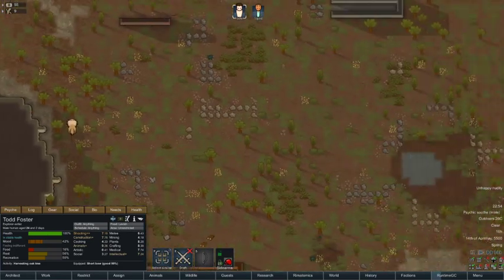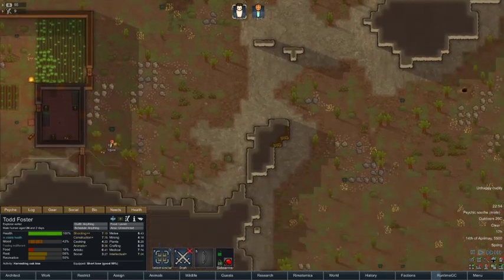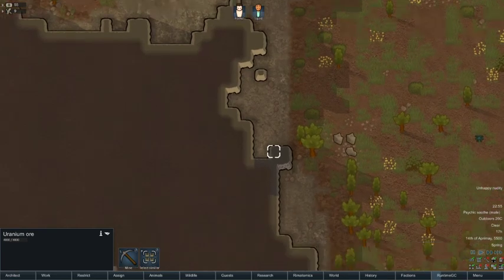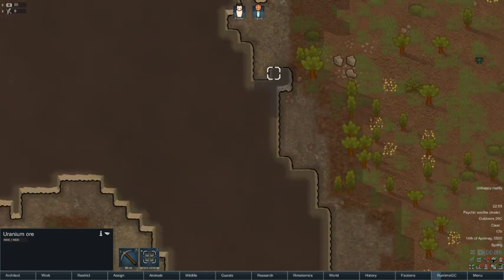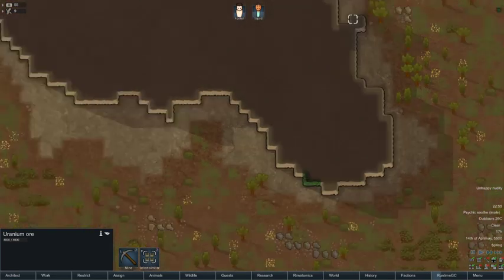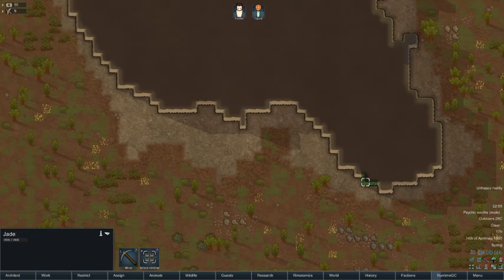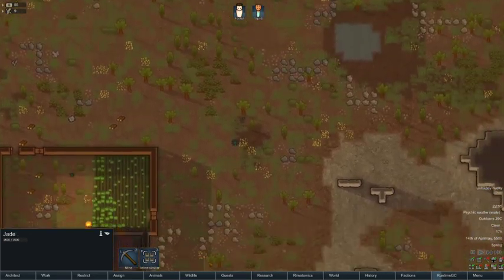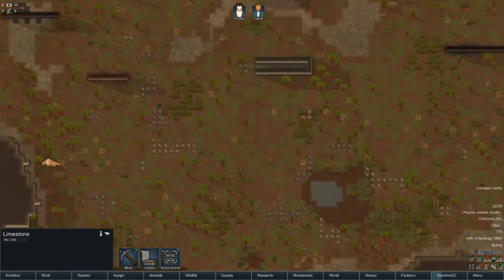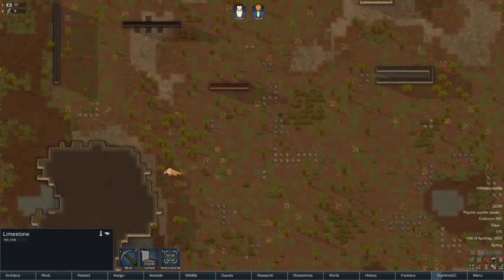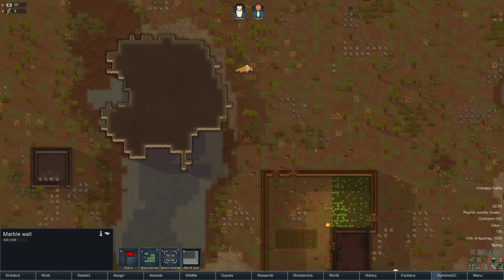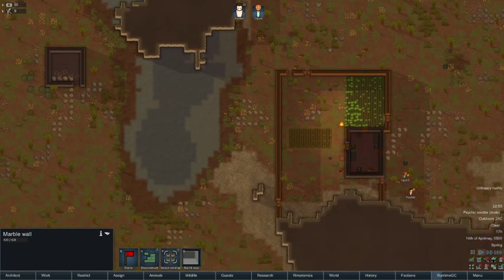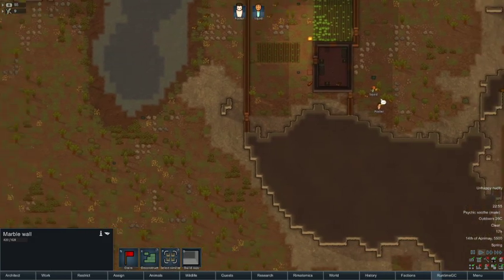What have we got anywhere near that's going to be useful? We've got a little rat somewhere we can just hack to death. Oh look what we've got here. We've got some uranium ore, so when we do our nuclear power station, that's going to be quite useful. I really could do with some steel being a bit closer though. I need one tile of steel so that I can start making my research bench. I mean the research isn't that important right now because we don't really need to do a lot with it.